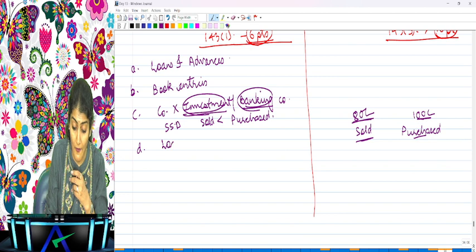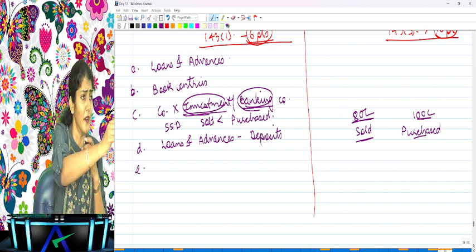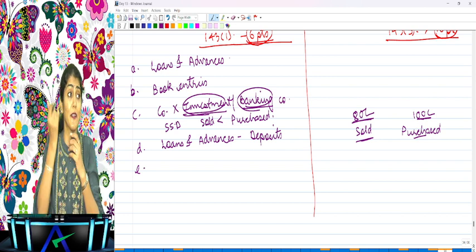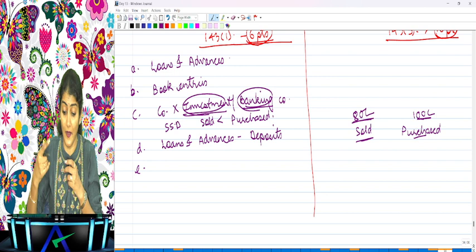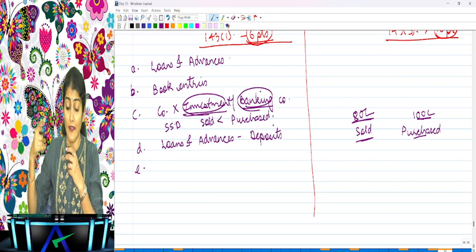Then what does it say? Whether loans and advances have been shown as deposits. I explained this to you yesterday, right? Okay, I have given a loan to somebody, but what I'm saying is, no, I've not given a loan. I've kept a deposit with that person. So that is window dressing, right? So inquire whether any loans and advances have been shown as deposits.